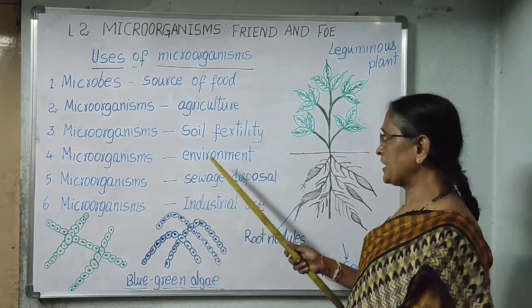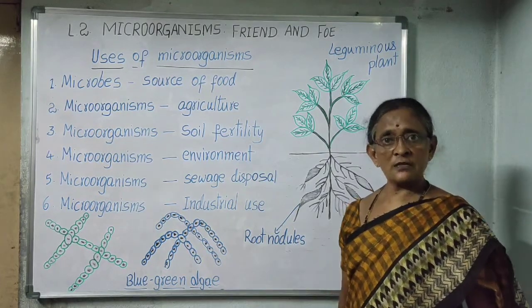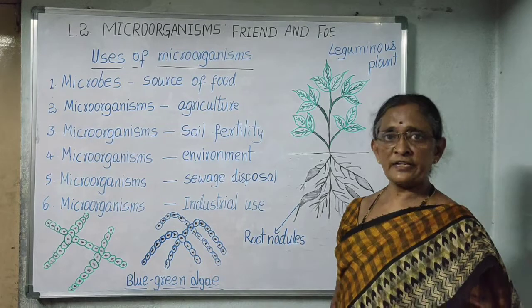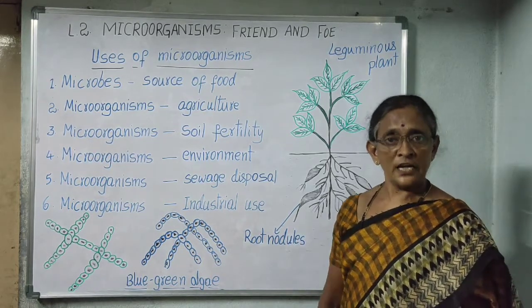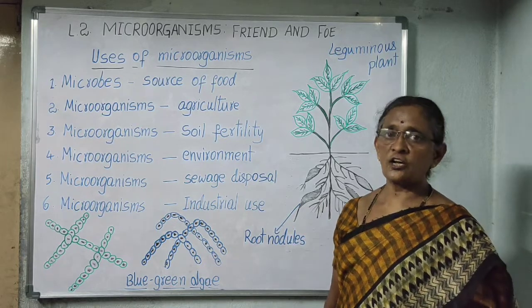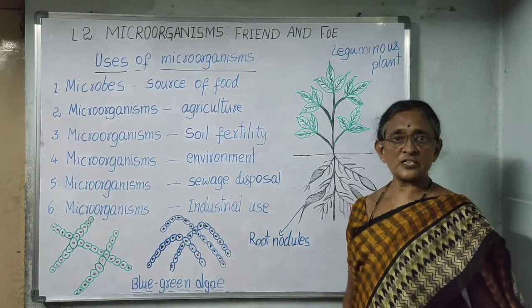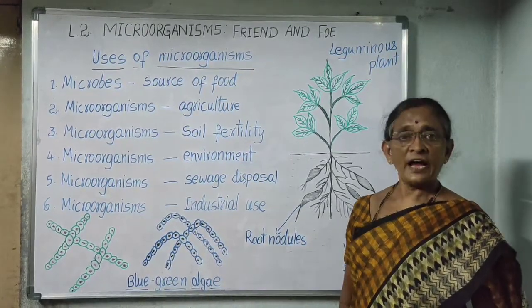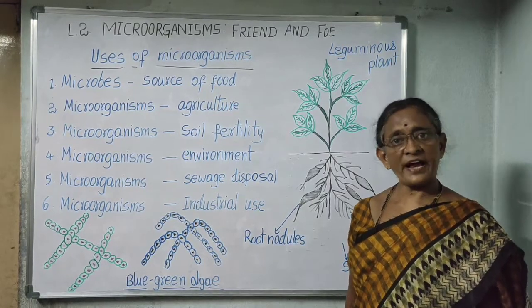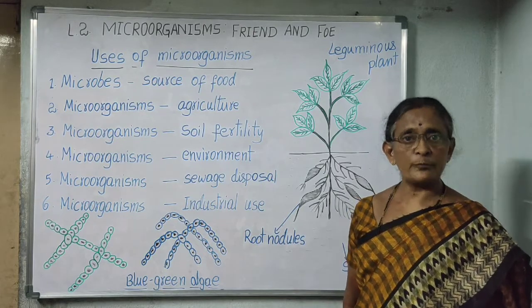Microorganisms help in cleaning up of the environment. Many microorganisms like bacteria and fungi decompose the waste materials of plants and animals into simple inorganic substances. Inorganic substances like phosphates, nitrates, sulfates are mixed in the soil, and these are used by green plants during photosynthesis. So these are called decomposers.